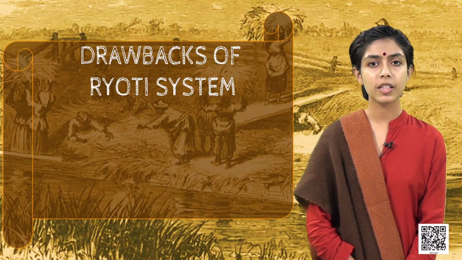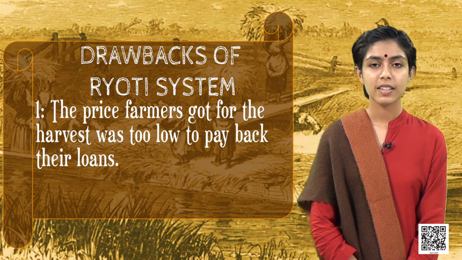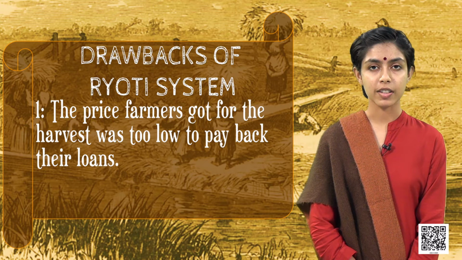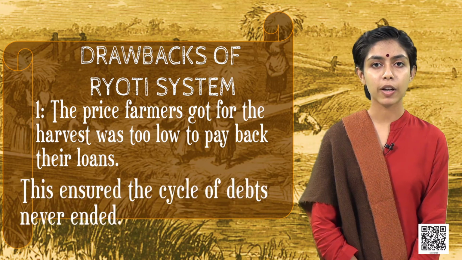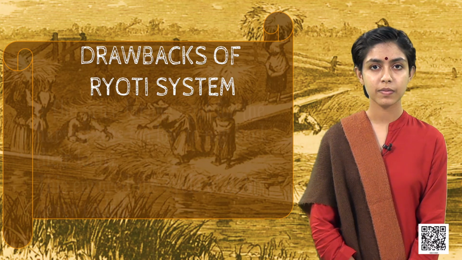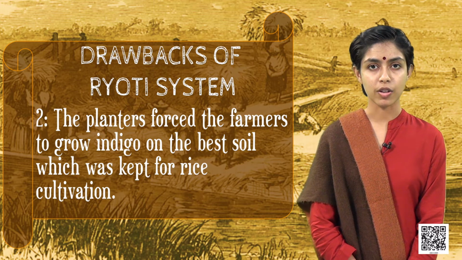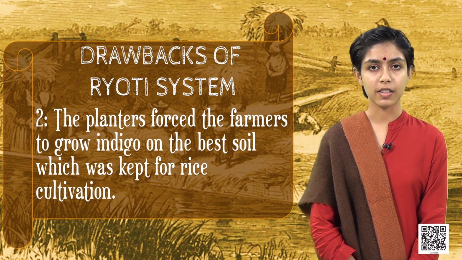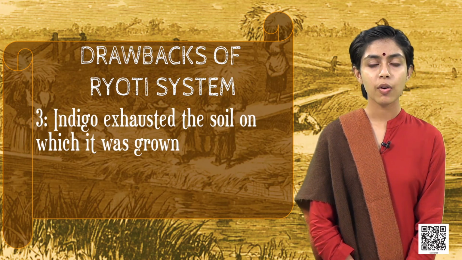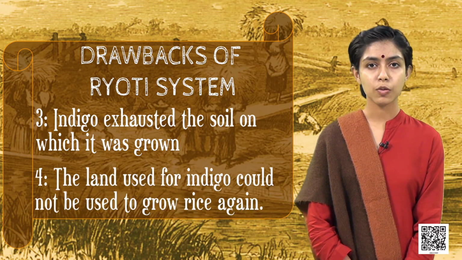However, there were problems with this system as well. What were they? 1. The peasants, tempted by the loans, often signed the contracts only to later realize that the price that they got for the harvest was way too low to pay off their loans, hence ensuring that the cycle of debts never ended. 2. The planters often forced the cultivators to cultivate indigo in their best soils, which they often kept aside for rice cultivation. 3. Indigo exhausted the land that it was grown on, as it had really deep roots. The land that was used for indigo could not be used for rice again.